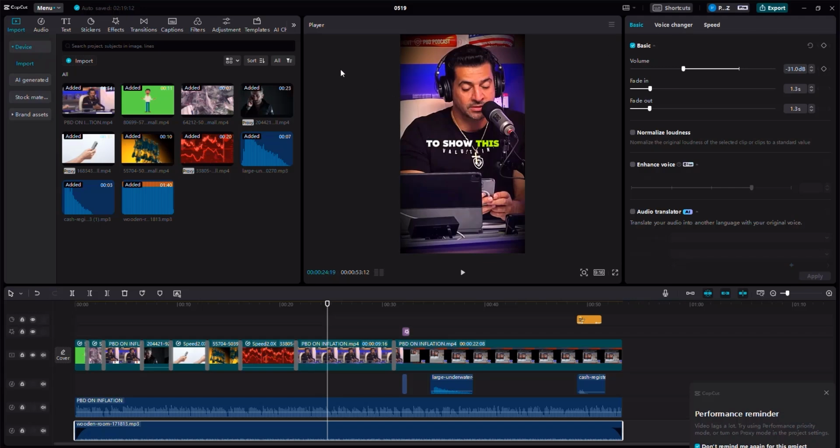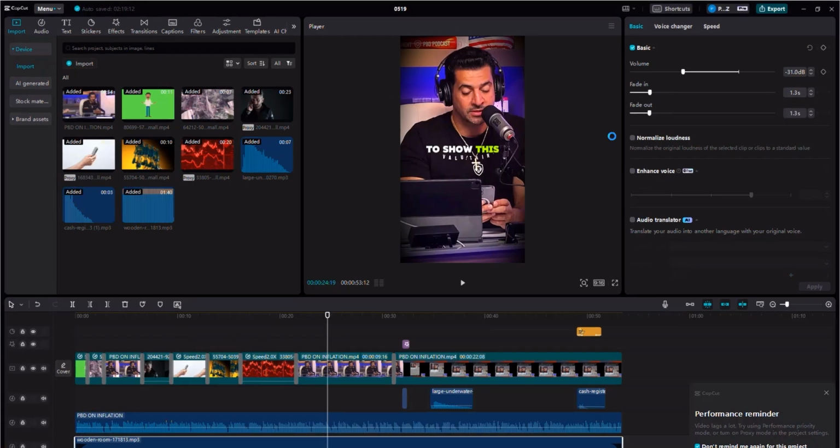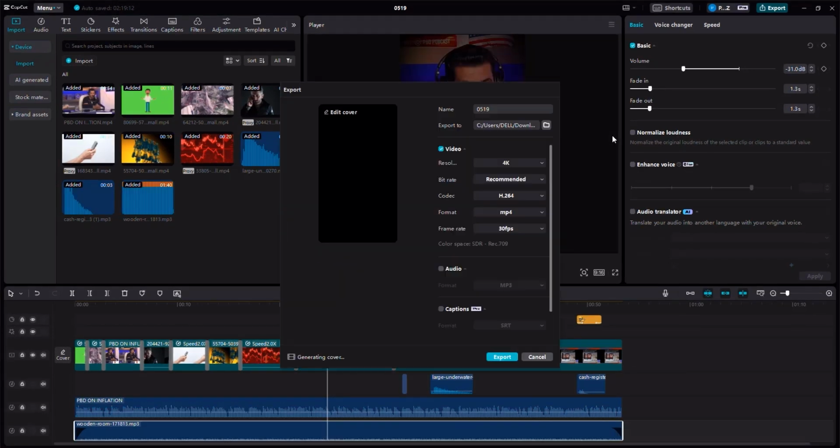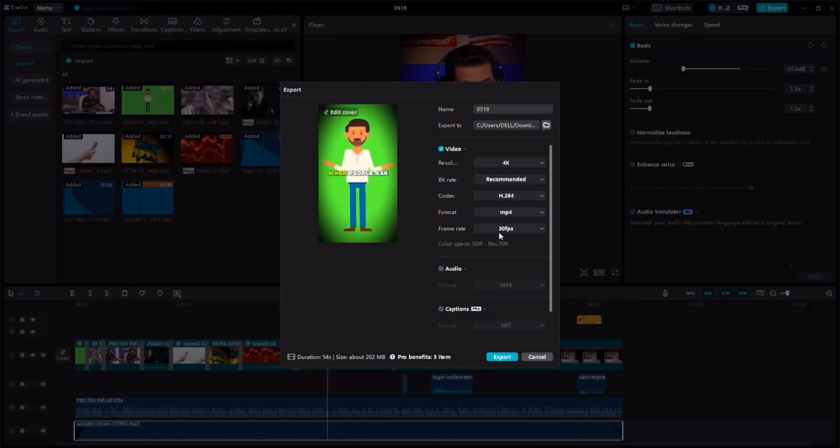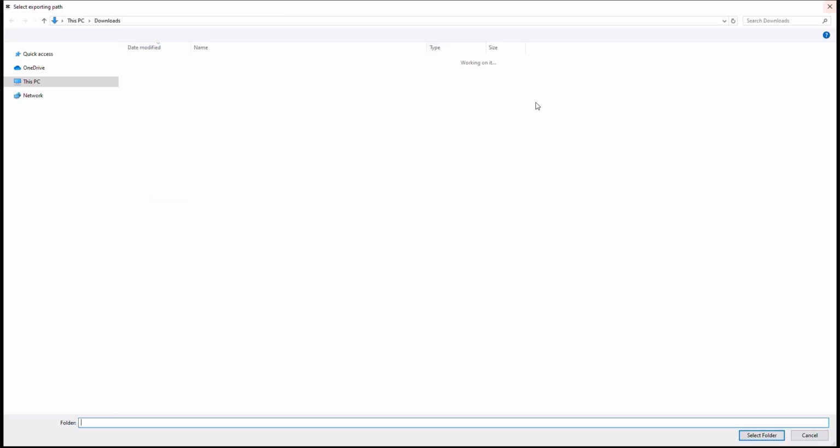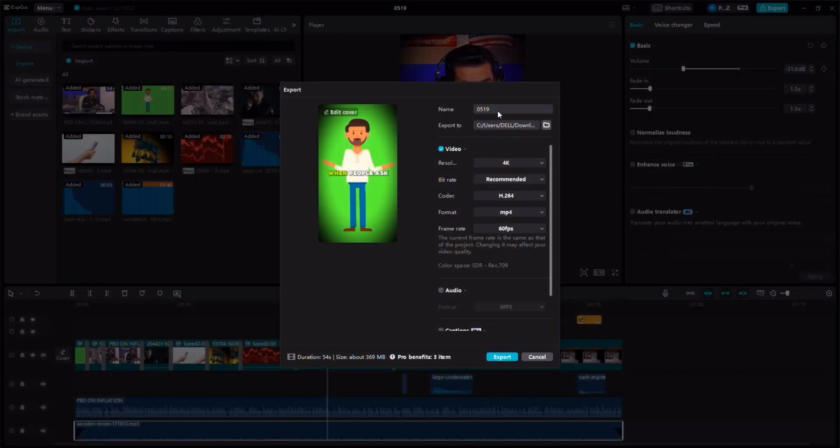That will take us straight to export this video and get it ready. So let's go ahead here. Let's click on frame rate, 60 FPS. And here I want you to select the file where you want to export this to. And then make sure to name your video. So I'm actually going to say inflation explained